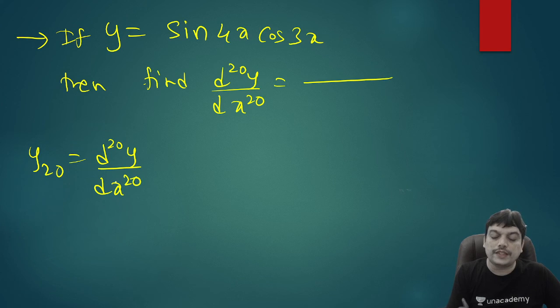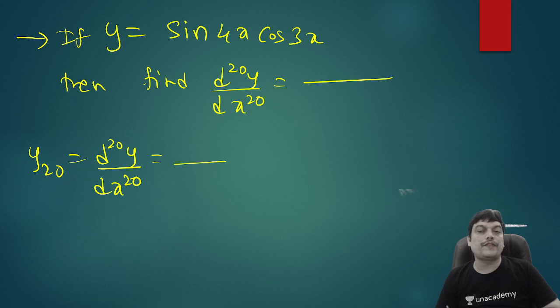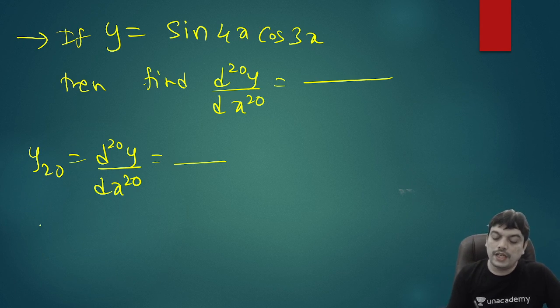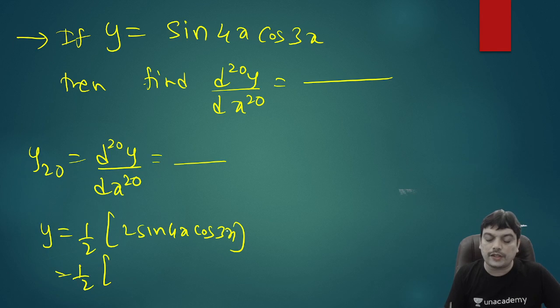So when you're asked to find out this kind of derivative, you have to find out the 20th derivative of this. To find the 20th derivative, first you simplify this, because only if it is sine or cos function, I already gave a formula for nth derivative, but there is a product. So whenever you have a product of 2 or 3 trigonometric functions, you can convert that into sum or difference using trigonometry formulas. So what I will do, I'll write that as y equal to half into 2 sine 4x cos 3x, multiply and divide by 2, and use the trigonometry transformation formula. So it becomes half into, what is 2 sine a cos b, sine of a plus b, 4x plus 3x, plus sine of a minus b, 4x minus 3x.